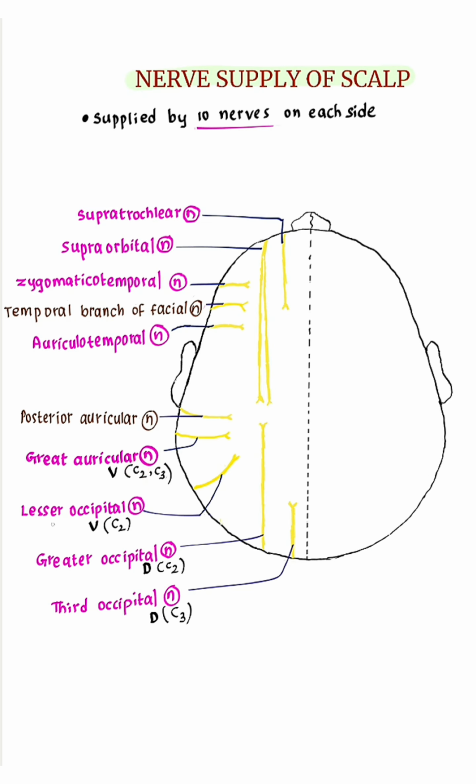Great auricular nerve and lesser occipital nerve are derived from ventral ramus. Greater occipital nerve and third occipital nerve are derived from dorsal ramus. Third occipital nerve C3. Greater occipital nerve and lesser occipital nerve are derived from C2. Greater auricular nerve from C2, C3.